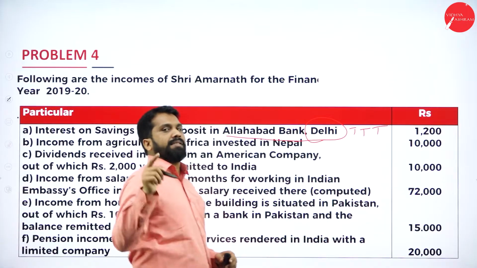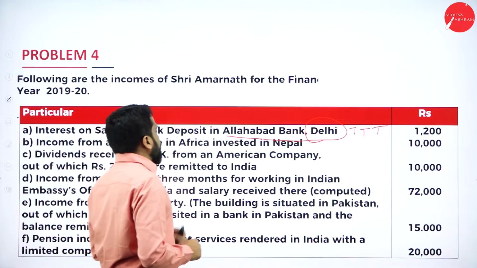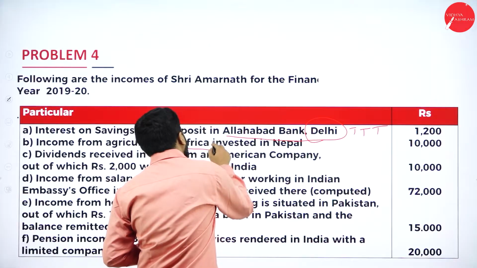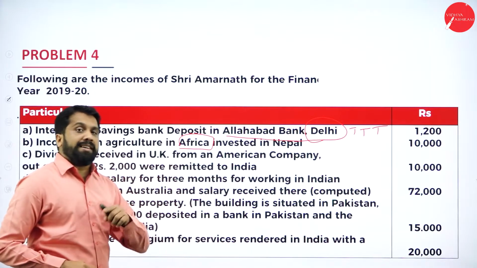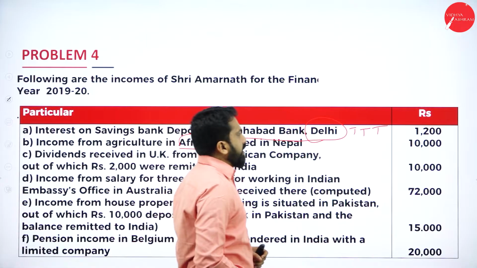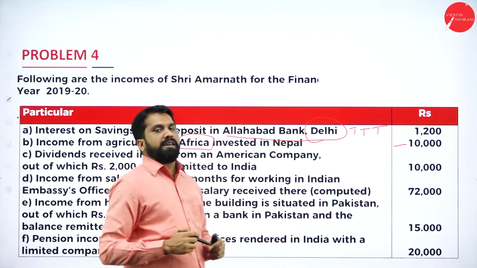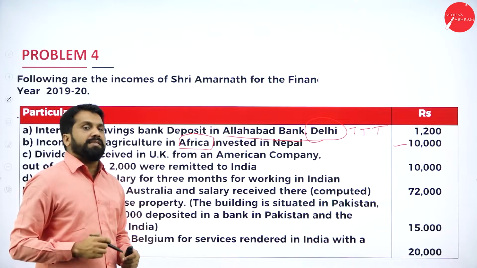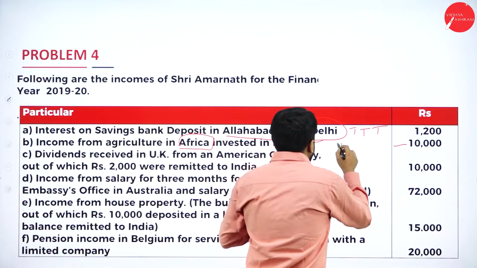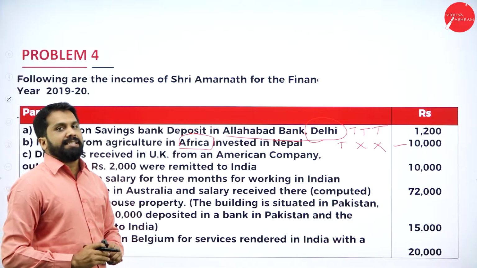All three taxable, taxable, taxable. Next, income from agriculture in Africa. See, agriculture land is where? In India or Africa? Africa. Invested in Nepal. Again, we'll come back for this. So, Africa they have given. So, Africa means what? Only first person is taxable. First person taxable. For the next two, it is not taxable.